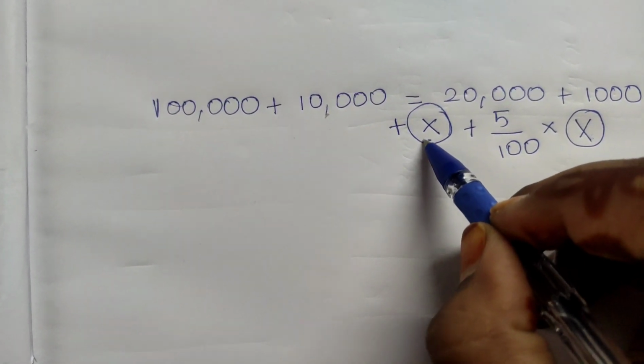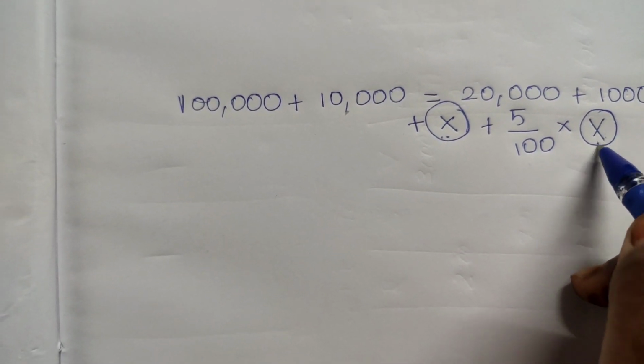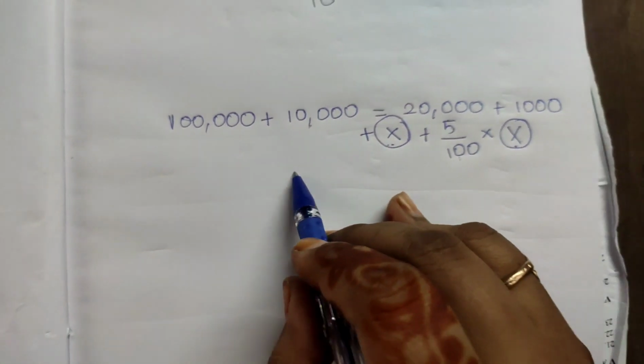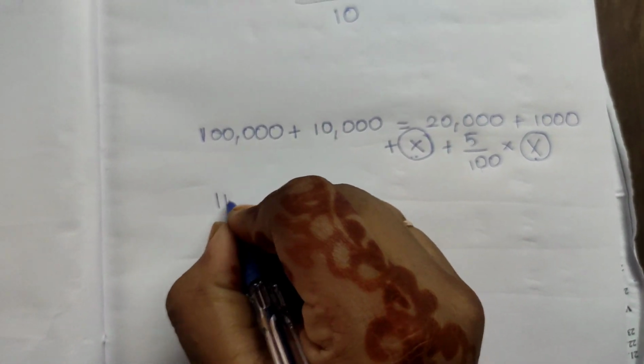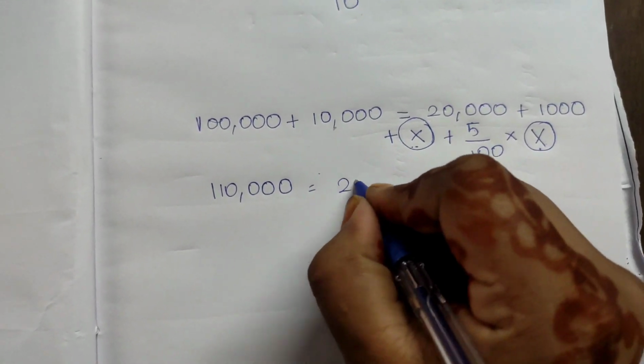So we don't know how many equity shares we are going to issue and what our securities premium will be. We only know the percentage of the securities premium. Based on this, 1,10,000 is equal to 21,000